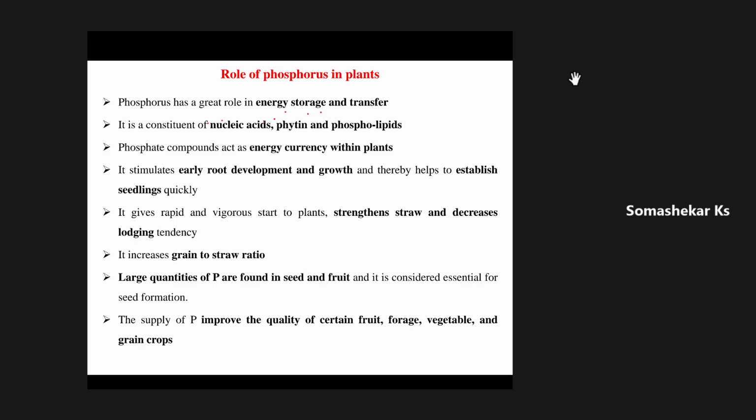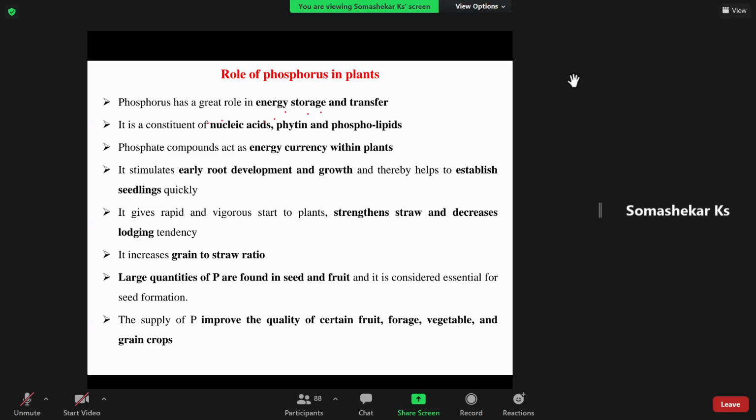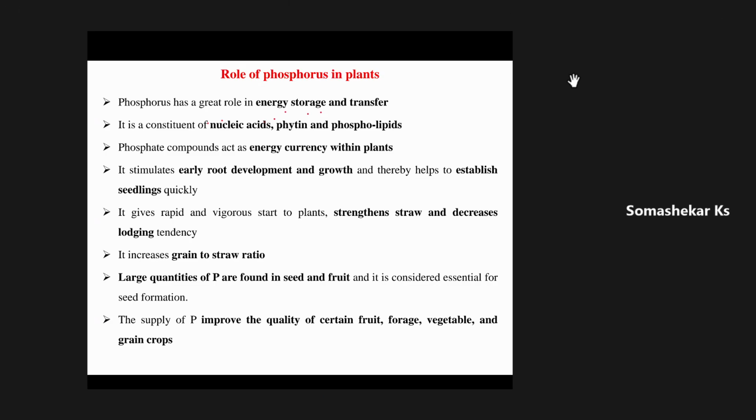And the role of phosphorus. Among the major nutrient elements, the second most important nutrient element for crop growth and development is phosphorus. It also plays a significant role.